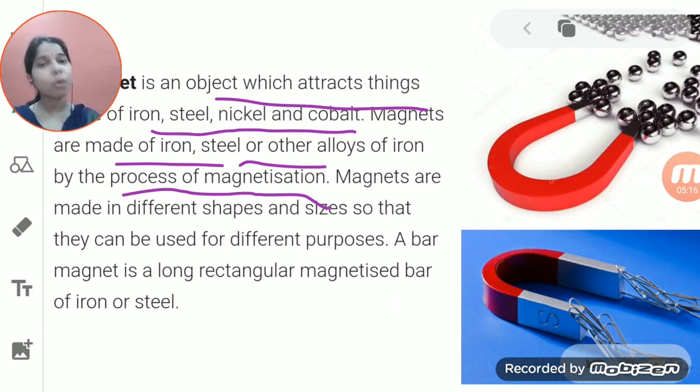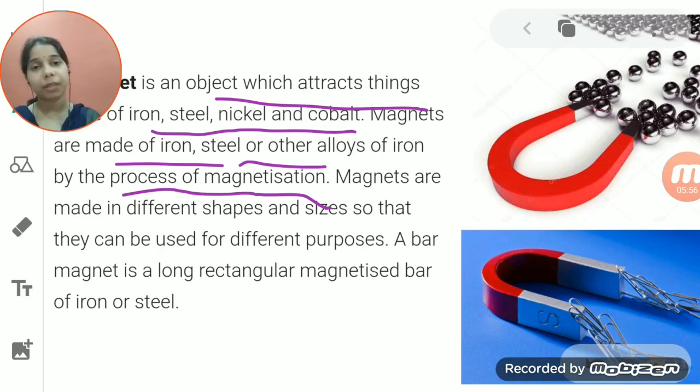So if we take any of these materials and we start giving the magnetic property, if we start inserting the magnetic property in that particular object, that process is known as magnetization. And in this process, the iron, the steel or nickel or cobalt, whatever you have taken in the process of magnetization, will show the property of a magnet. Okay, so magnetization is what? In which the object shows the property of that of the magnet, and this property is actually given to that particular object.